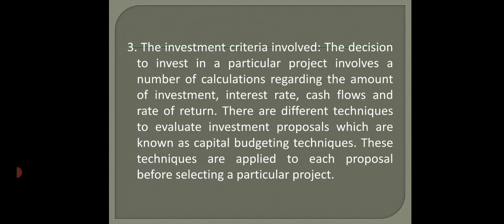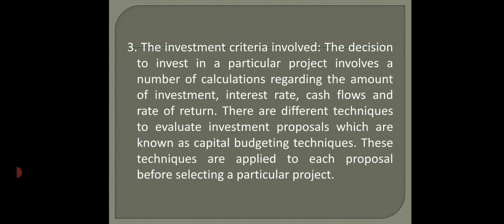decision. Now to analyze each project, and to analyze whether the project is profitable or not, which project is profitable and which project is not viable, there are different capital budgeting techniques. A firm uses different techniques of capital budgeting to finalize the proposal, which proposal to accept and which proposal to reject.